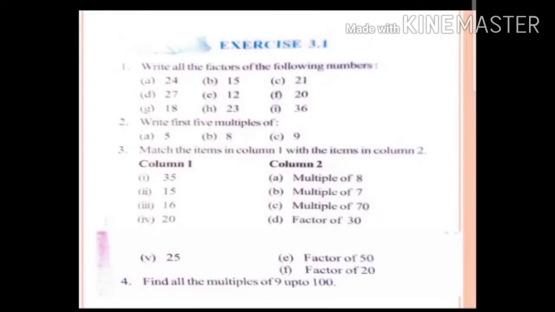Here's the given exercise for you, 3.1. Here you are going to find the factors of the given numbers and the first 5 multiples of the given number, and there is a multiplication table for you. Match the following is to be done. I hope you will do it and find all the multiples of 9 up to 100. It is very easy.